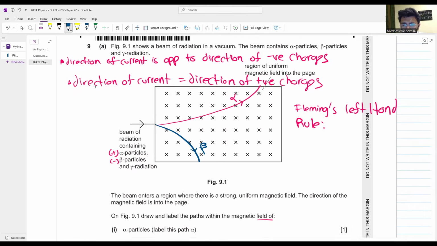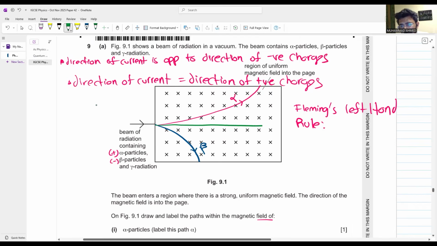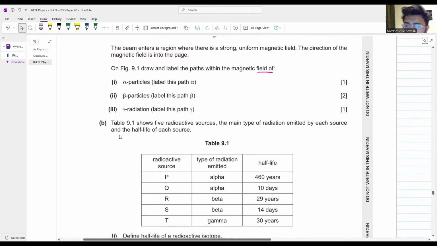Also, you have to make sure that the deflection of beta particle is more compared to alpha particles. Why? Because beta particles are lighter. अच्छा गामा रेडिएशंस के साथ क्या होगा? They will pass undeflected like this. चलो आगे बढ़ते हैं.